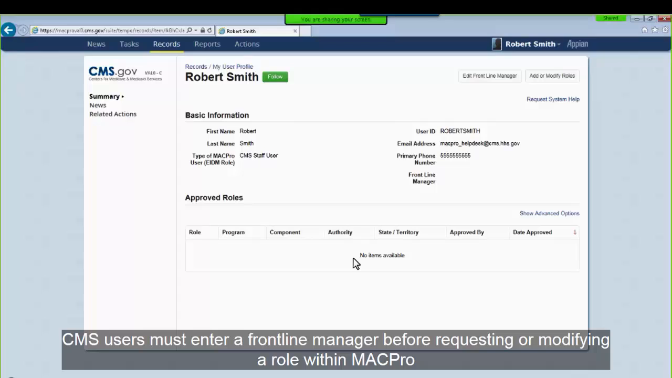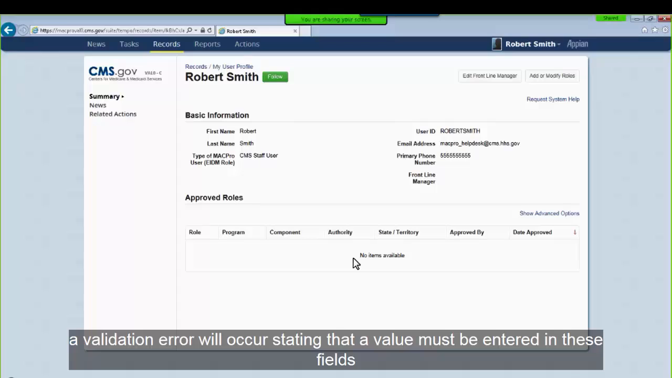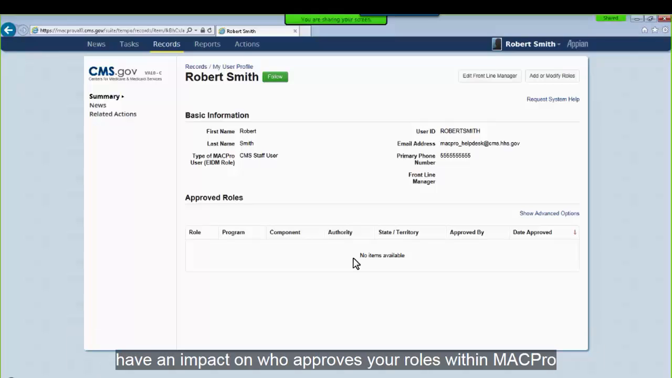CMS users must enter a Frontline Manager before requesting or modifying a role within MACPro. If a CMS user attempts to request or modify a role before their Frontline Manager has been captured, a validation error will occur stating that a value must be entered in these fields. Entering and editing your Frontline Manager is for record purposes only and does not have an impact on who approves your roles within MACPro.